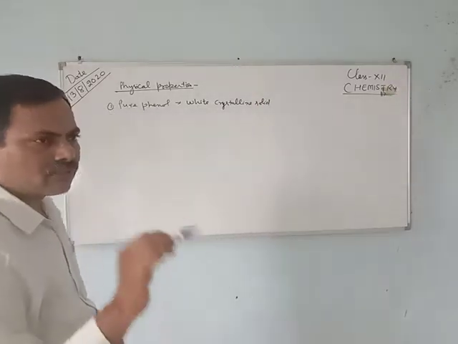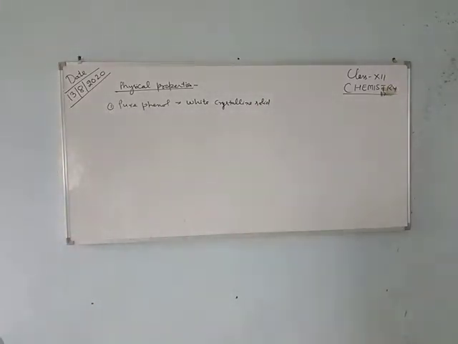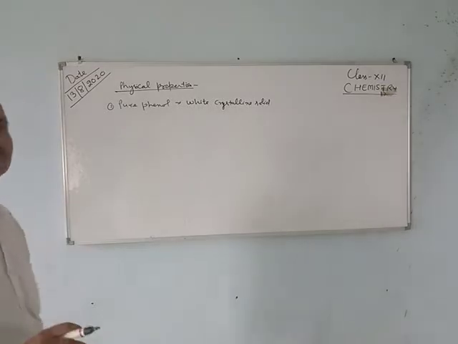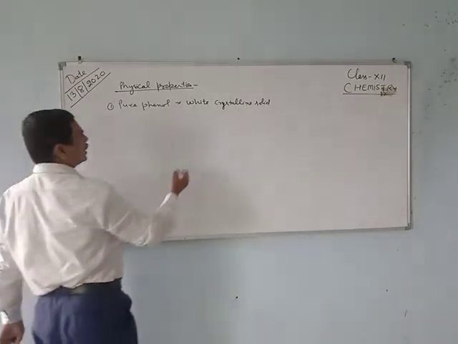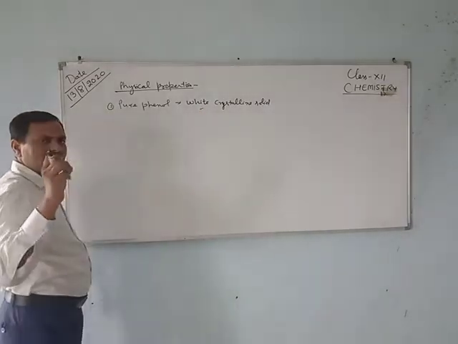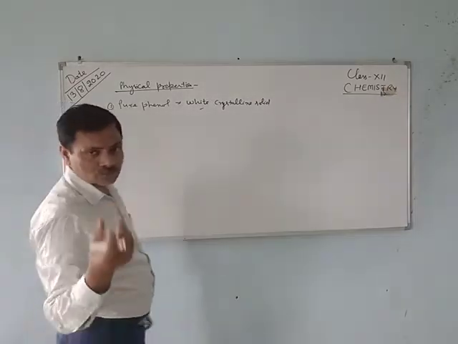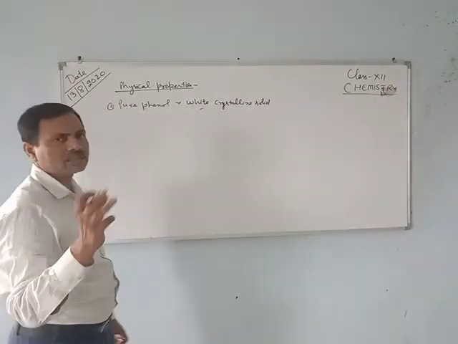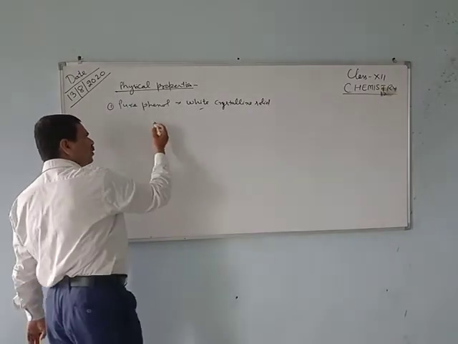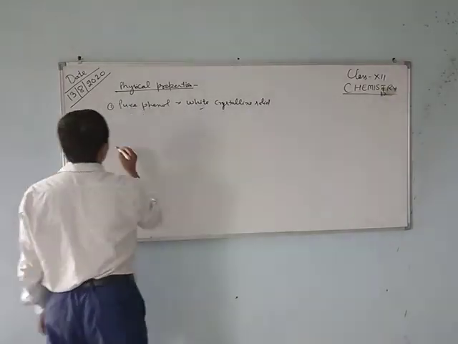Pure phenol is a white crystalline solid. When it is pure, it is white in color and it is a crystalline solid, meaning a true solid. There are two types of solid, crystalline and amorphous, but pure phenol is a crystalline solid.